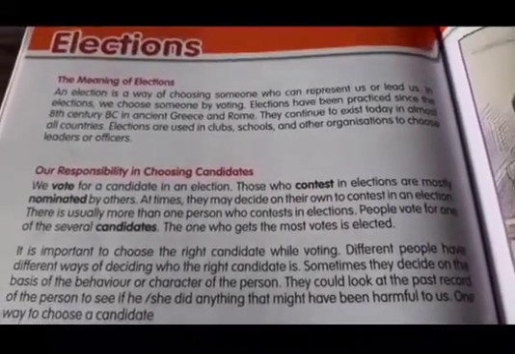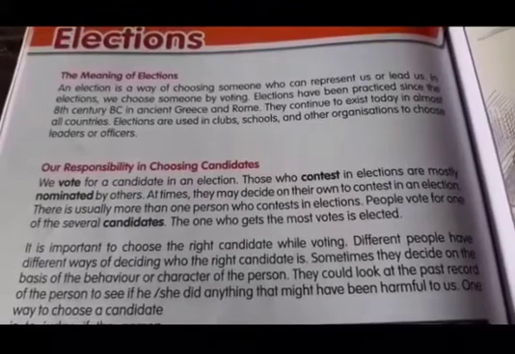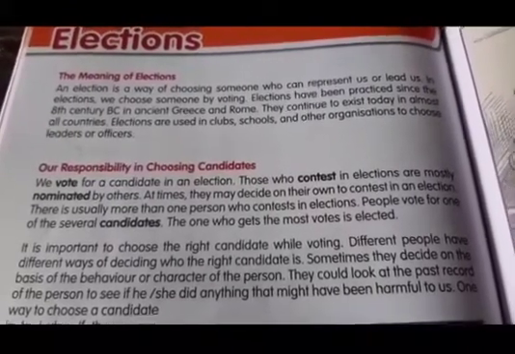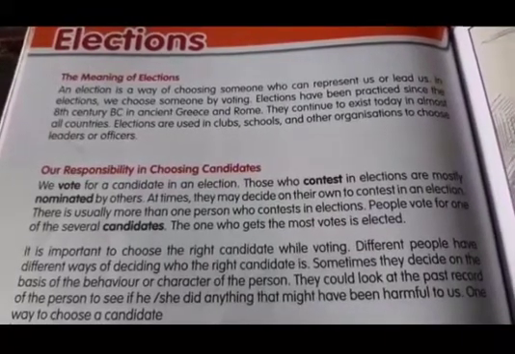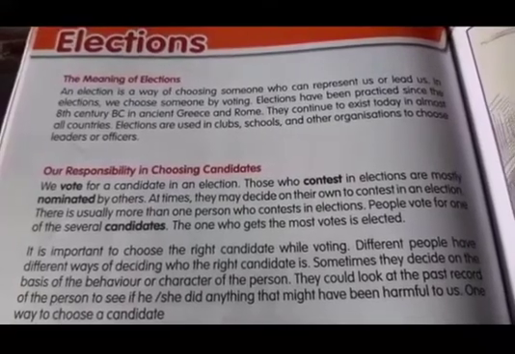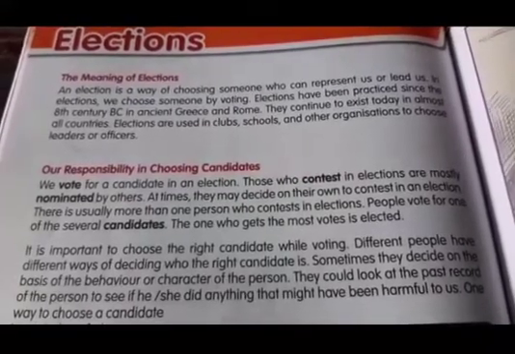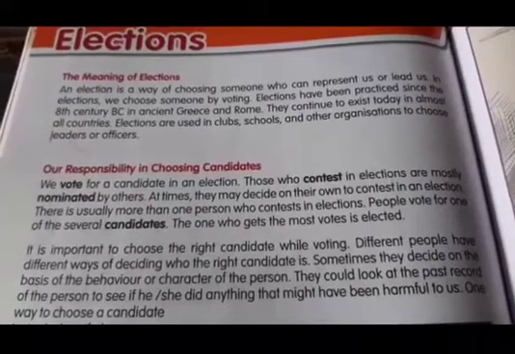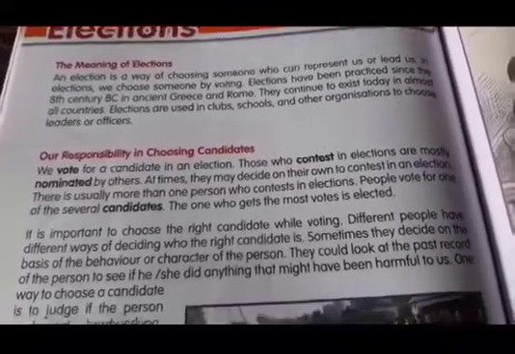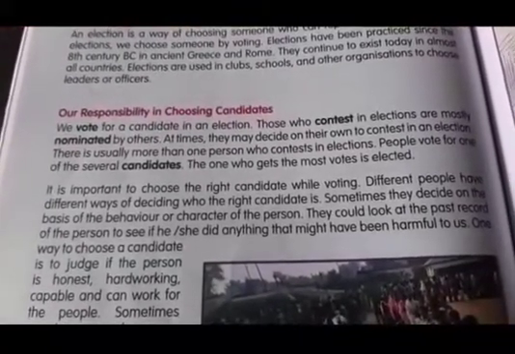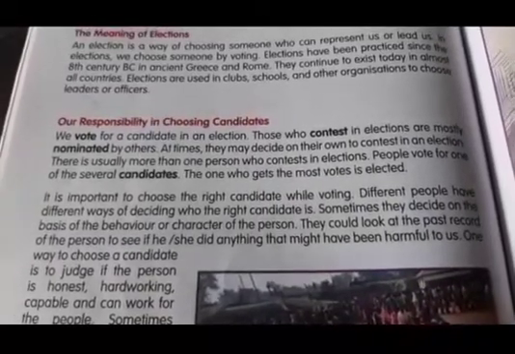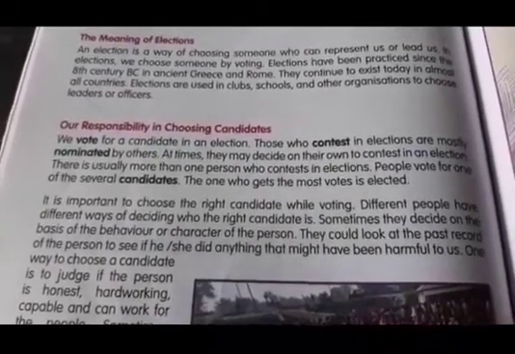Okay, next, where I am reading, keep your fingers. There is usually more than one person who contests in elections. People vote for one of the several candidates. There are many candidates who stand in elections, beta, but out of them we will select anyone. The one who gets the most votes is elected. It is important to choose the right candidate. Without voting, it is very difficult to choose the one person, beta.